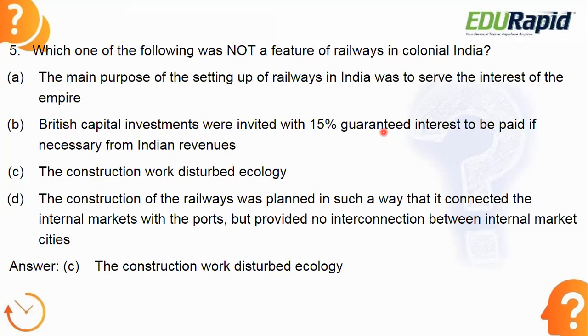So that's why they needed a good network which would connect the internal markets and different ports, different parts of the country. So that is true, but it provided no interconnection between internal market cities. That is obviously there. Then the construction work disturbed ecology. It is not a feature of railways in colonial India.